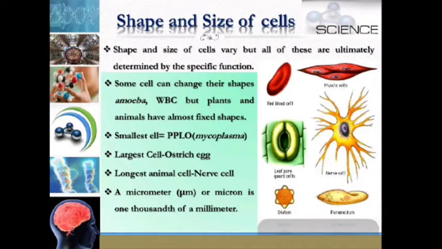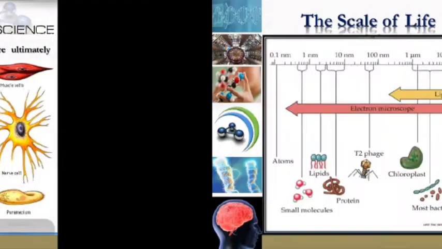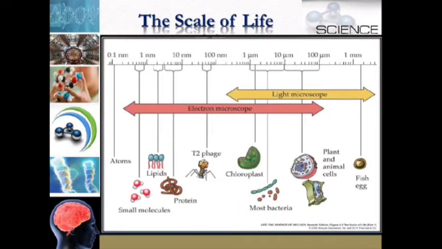The shape and size of cells vary, but all of these are ultimately determined by the specific function. Some cells can change their shapes, for example amoeba and WBC, but plants and animals have almost fixed shapes. The smallest cell is that of a mycoplasma, and the largest cell is an ostrich egg. The longest animal cell is the nerve cell. A micrometer or micron is 1/1000th of a millimeter. You can see the scale of life.